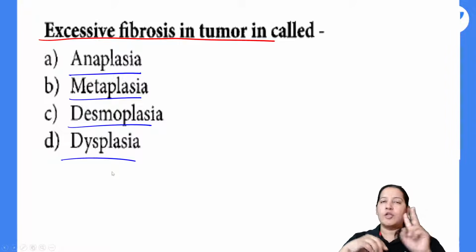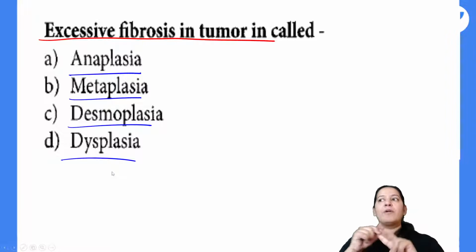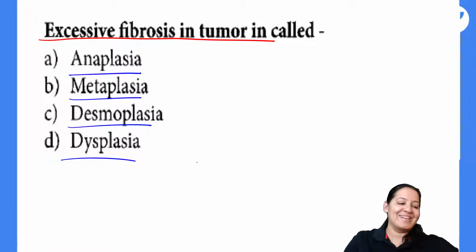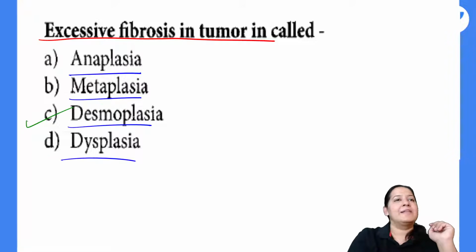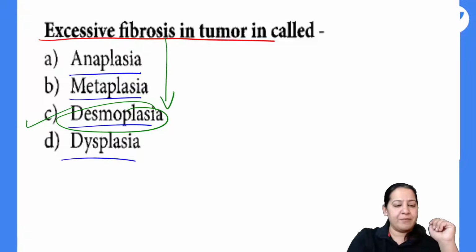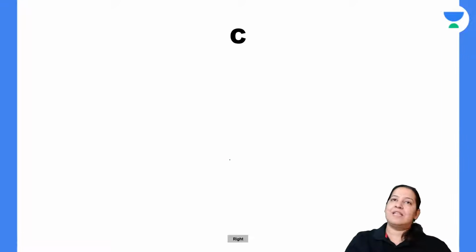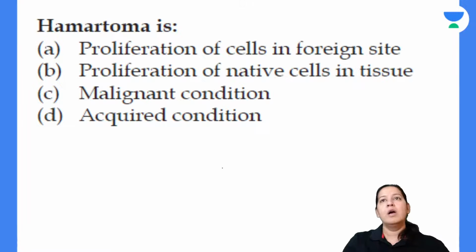I have told you tumors have two components, a parenchymal component and a stromal component. The stroma contains excessive fibrosis, sometimes in aggressive tumors. What is it known as? Yes, Shriya, you are absolutely right. The correct answer here is C. It is desmoplasia. So excessive fibrosis in a tumor is known as desmoplasia. Very good. So can anyone define hamartoma?